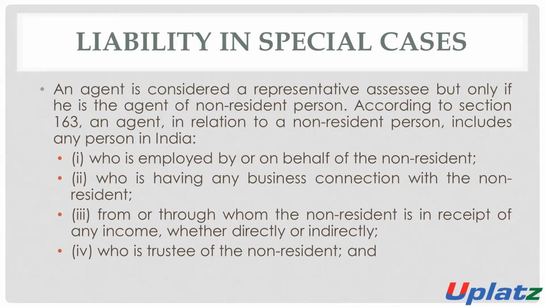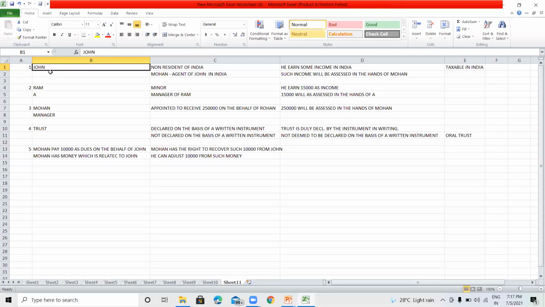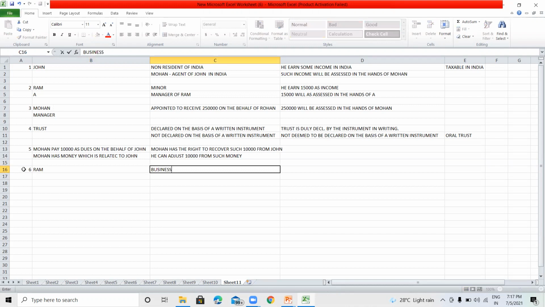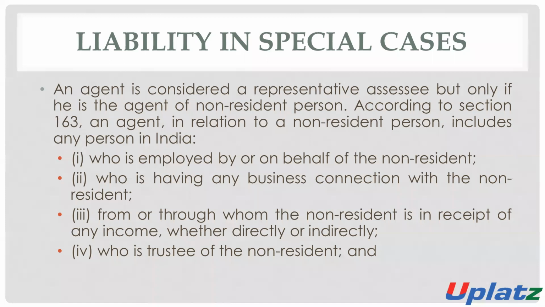Number two, any person who has a business connection with the non-resident. If there is a person, Ram, who has a business connection with John, then he will be considered the agent of Mr. John. If he has a business relationship, a business connection with John, then he will be considered the agent of Mr. John.